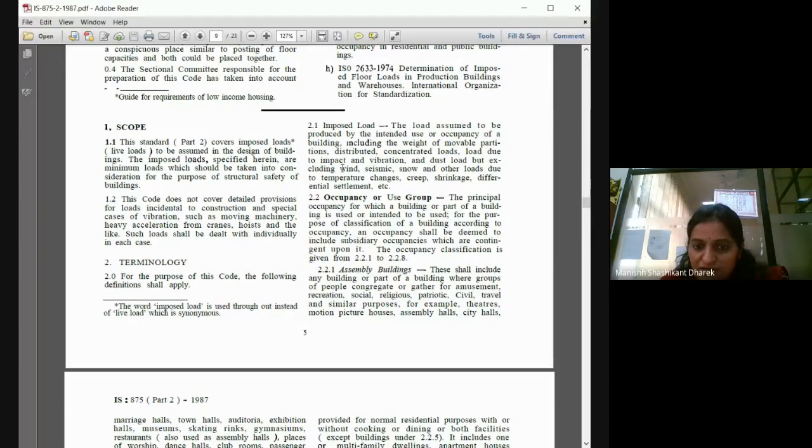And dust load, but excluding wind, seismic load, and snow load. Dust load is when there is continuous dust coming onto the structure.